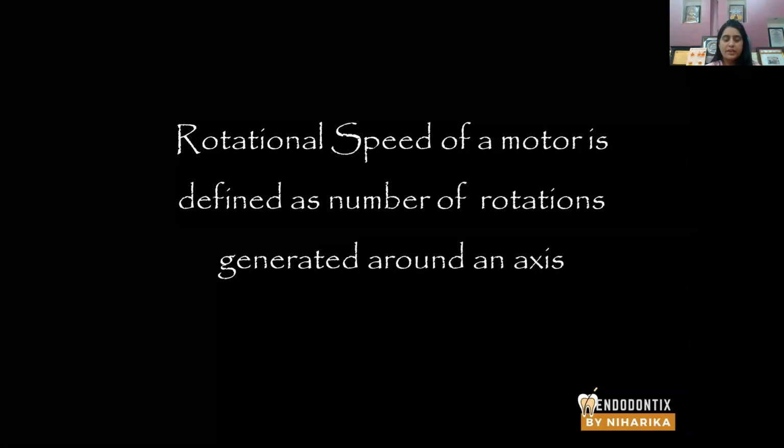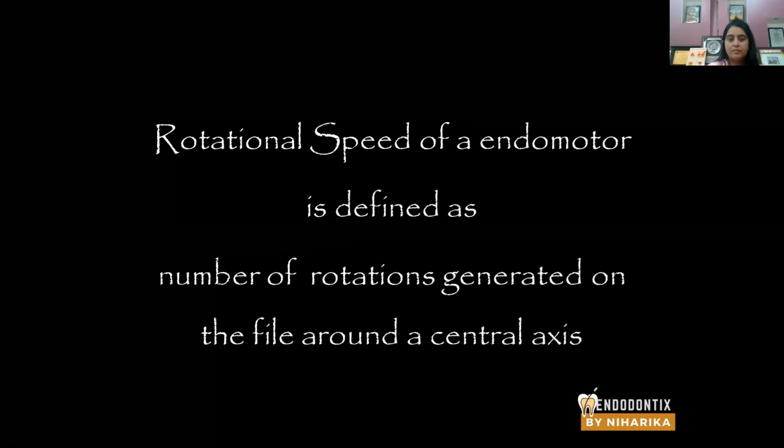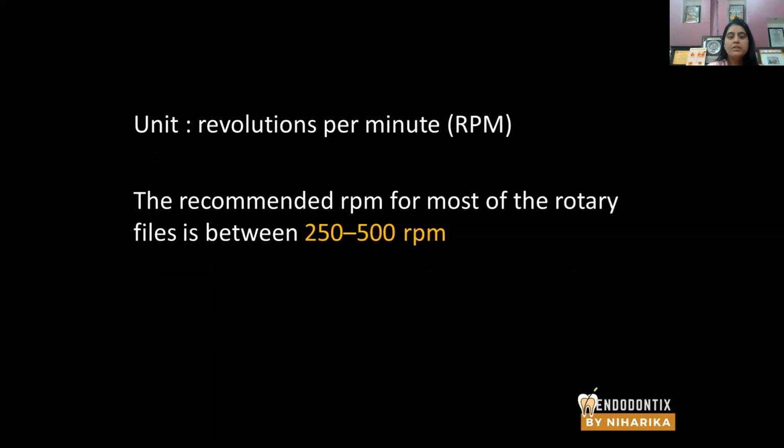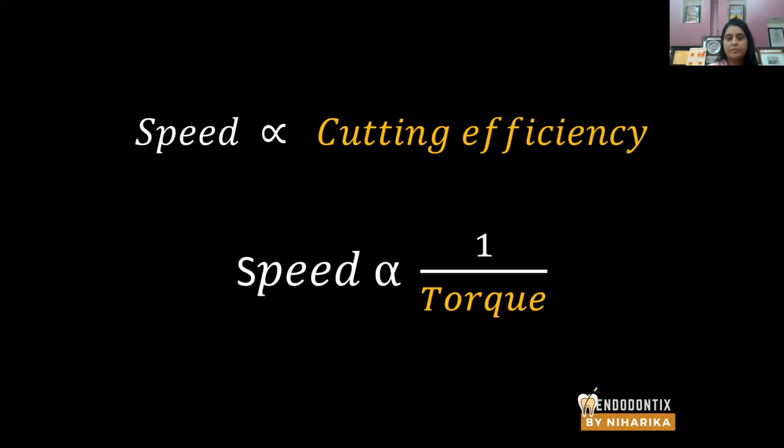So the rotational speed of an endomotor is defined as the number of rotations generated by the endomotor on the particular file system around the central axis of the file. The unit is revolutions per minute. So please don't get confused between rotation and revolution. The recommended RPM for most rotary files is somewhere between 250 and 500 RPM.